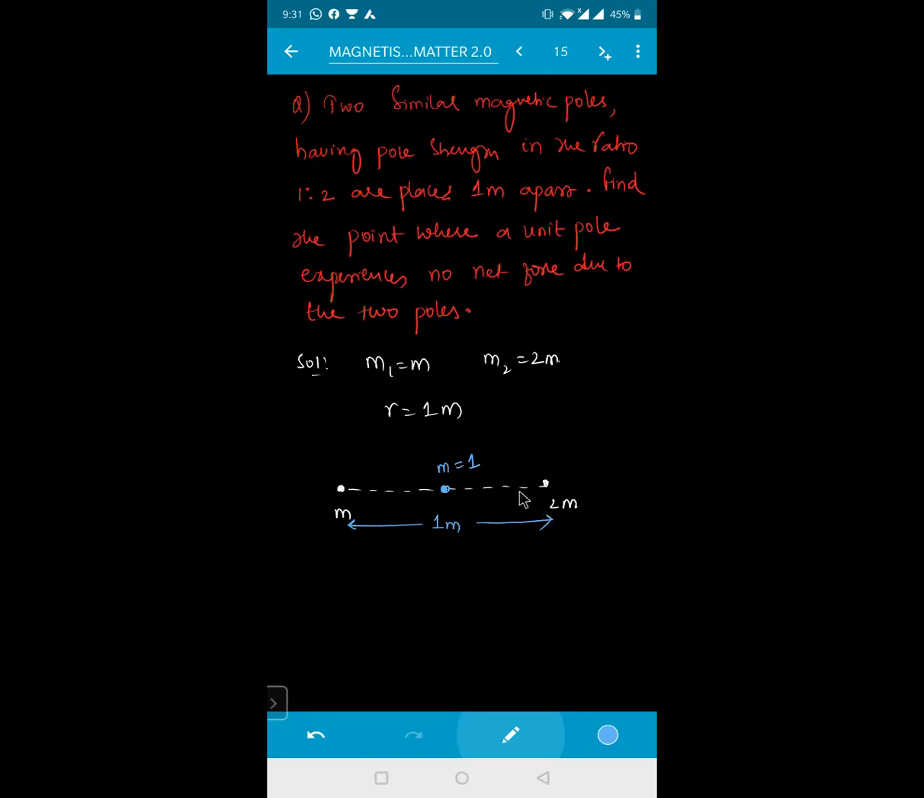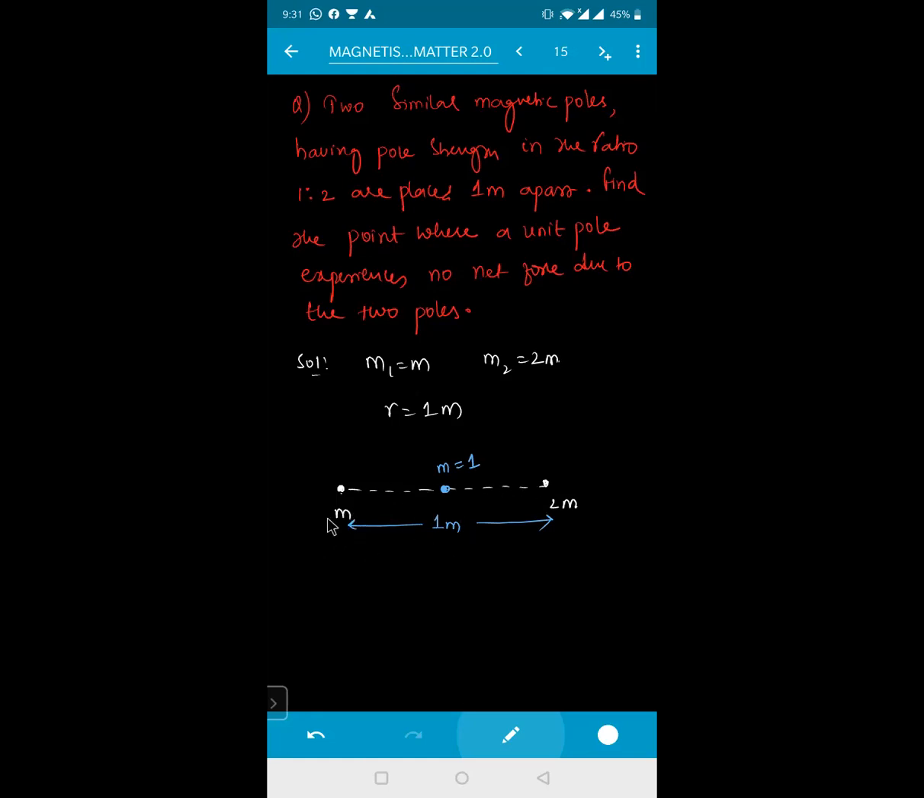Sir, can you repeat that? See, M and 2M, what is the nature of the force? Repulsive, because this is positive and this is positive, similar magnetic poles, so they exert repulsion. Now, when you keep a third pole in between them, the forces from the two poles act on it in opposite directions, so they can cancel and the net force becomes 0.